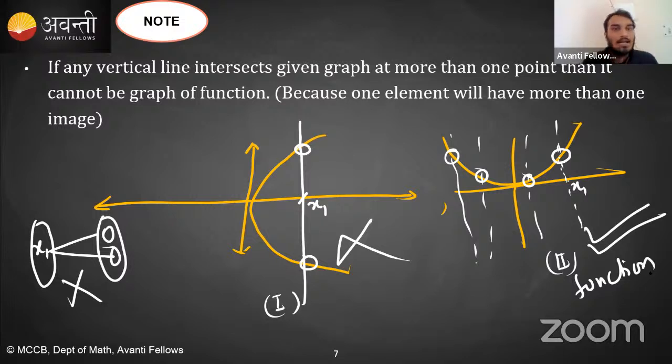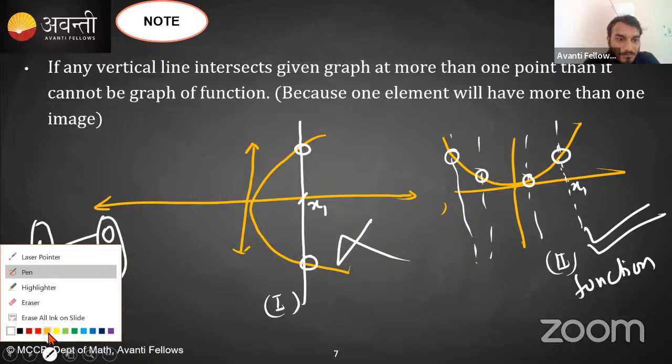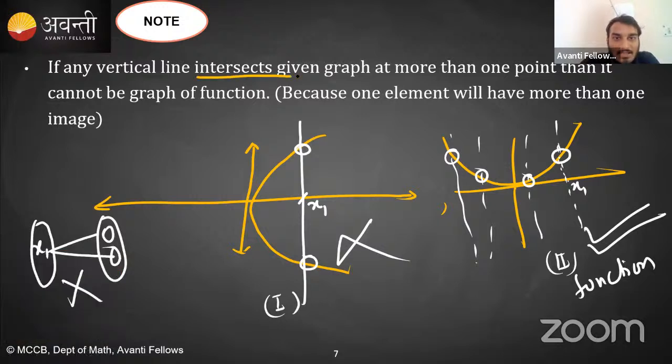So from a graph, how will you check whether it is a function or not? Simple. If any vertical line intersects the given graph at more than one point, then it cannot be the graph of a function, because one element will have more than one image. Is this clear? Did you understand how we comment on whether a given graph is a graph of a function or not? Any doubt so far?